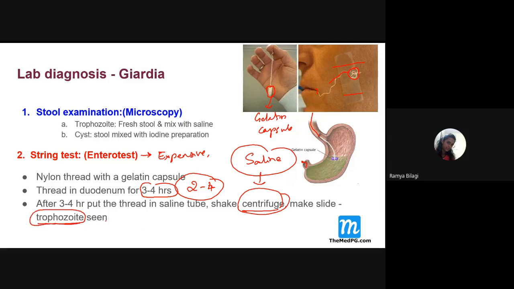Nicely the trophozoites, because we have already aligned to the life cycle or the pathogenesis that the excystation takes place where? In the duodenum and in the jejunum. So in this area only we can see what? The trophozoites. So just to catch these trophozoites and confirm our diagnosis, we particularly do which test, students? The string test. What is the other name for the string test? The other name is the Entero-test.